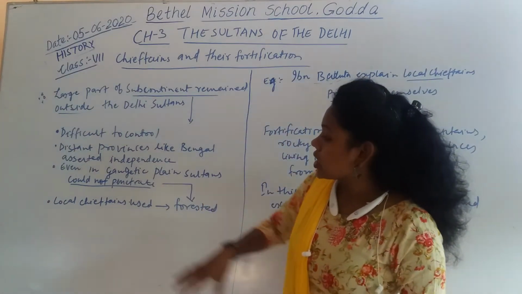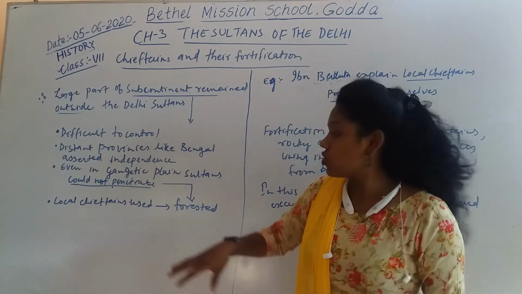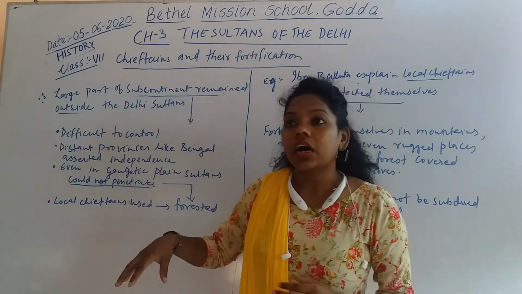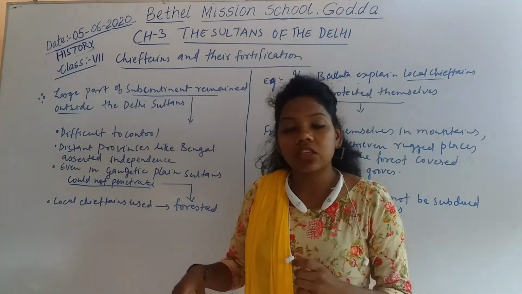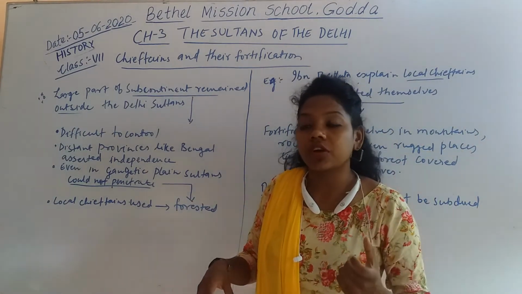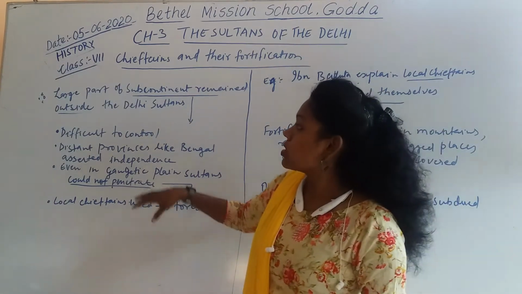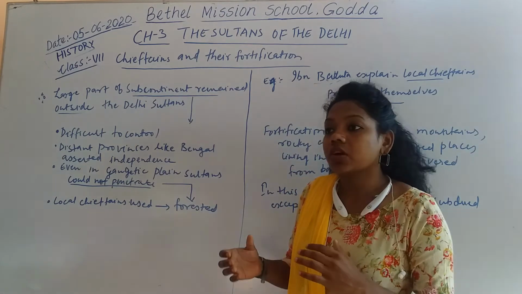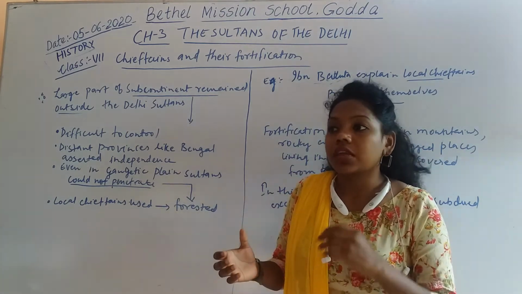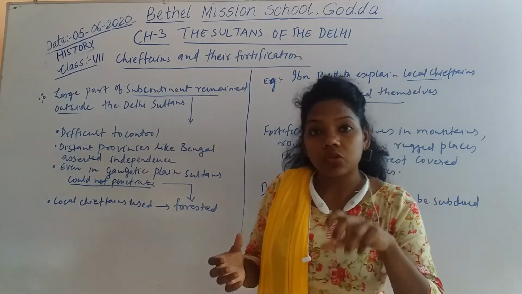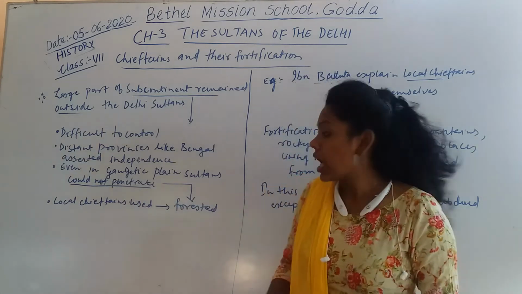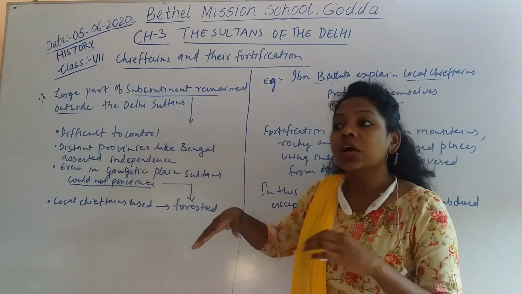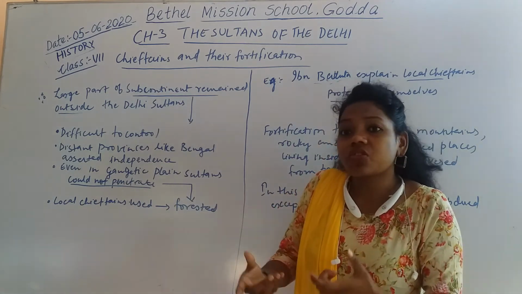They took this thick forest as an advantage to hide from the sultans, or the governors. So these were the most difficult conditions for the sultans to impose their own authority on all these local chieftains.